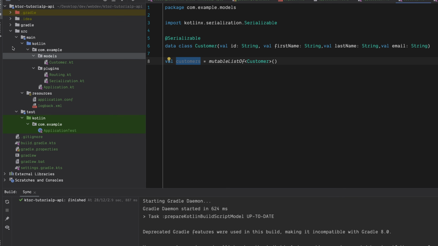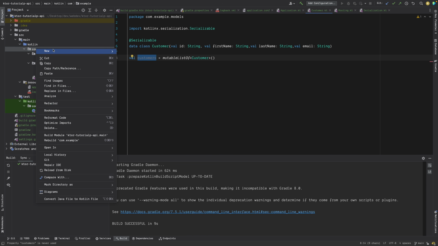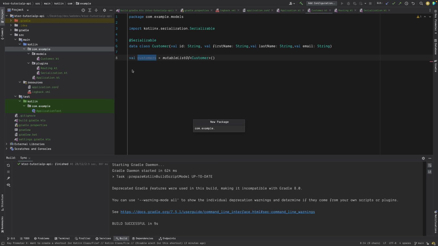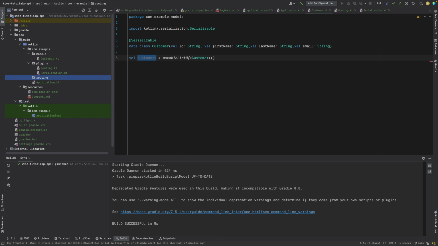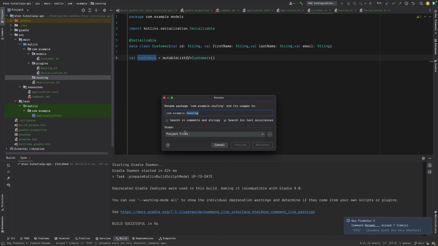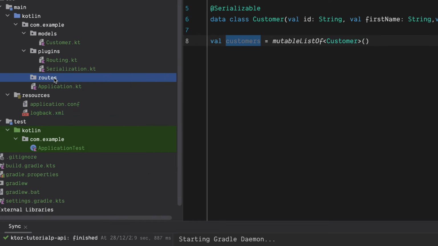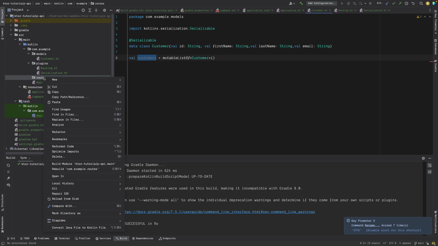Now we also want to define routes for this customer, right? How you will do get request, post request, delete request. If you don't know about these requests, again, you can go to codepur.dev and you can learn them. So again, a new package which we call routing. Actually, not routing. I think we should rename it. This looks scary, and your application won't be able to understand. Routes is a better name. So we will use routes, and inside that we will create customer routes.